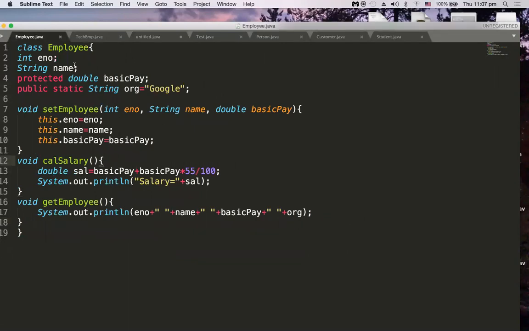Here I have a class Employee. If you are following my previous questions, I have taken this example in inheritance. We have a class Employee with e-number, name, basic pay, and organization. I have a set employee method, which sets these values, calSalary and getEmployee. Here calSalary will calculate the salary of an employee based on the basic pay, adding some 55% of allowances to the basic pay. And getEmployee will get me all the employee details. This is my base class, parent class or superclass.